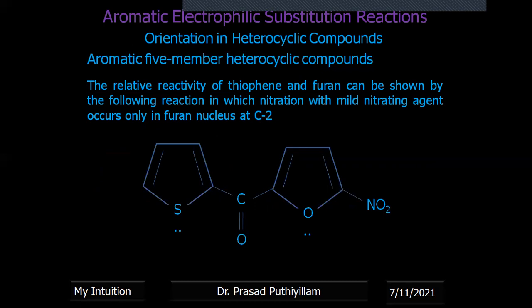So it is a very interesting structure, and how the product forms, and where the NO2+ can go and attack on this particular structure. It will attack at position 2 of the furan ring, not the thiophene ring, and not at all on the carbonyl functional group, because compared to the carbonyl functional group, thiophene and furan have more electron density. More electron density is required to attract the electrophile. NO2+ is an electrophile. Therefore we can say that this will be the product.